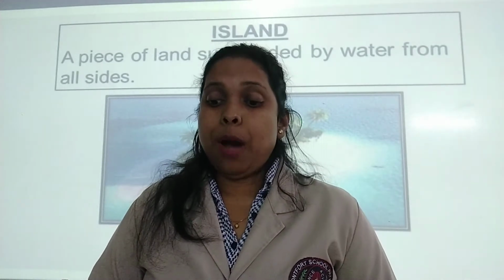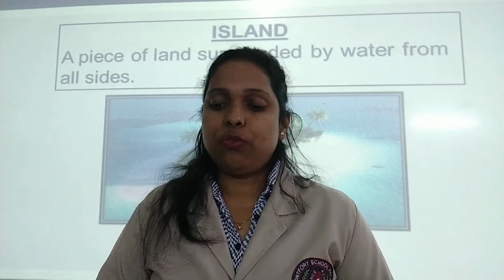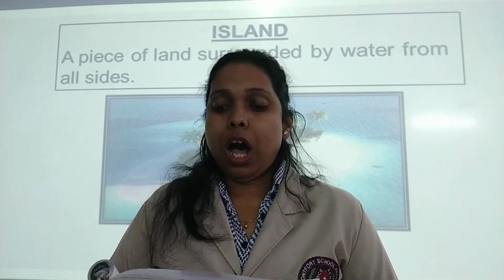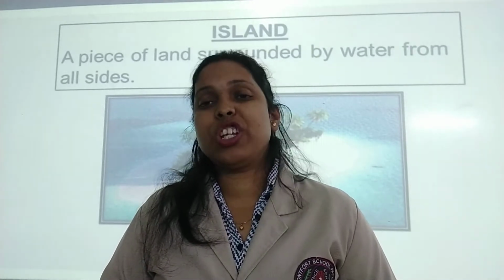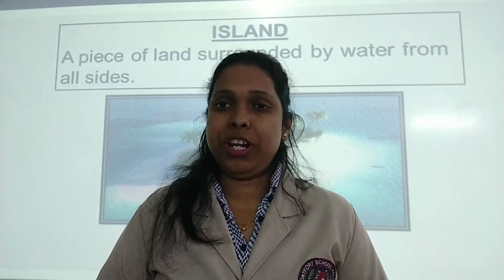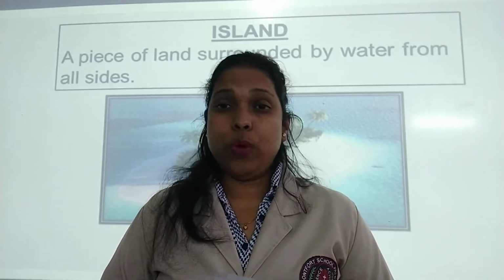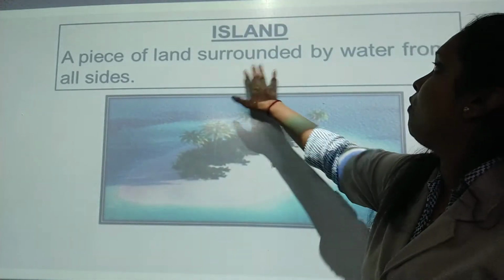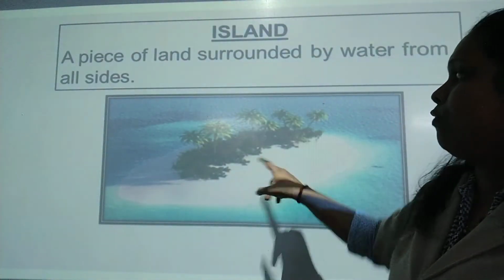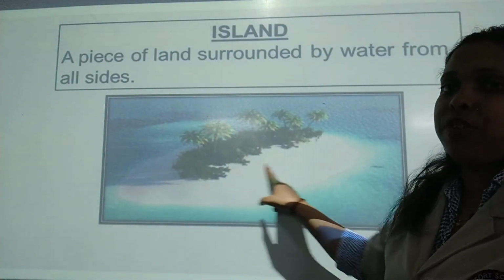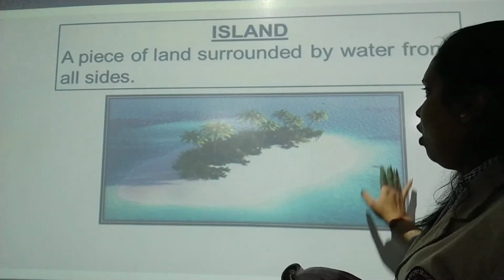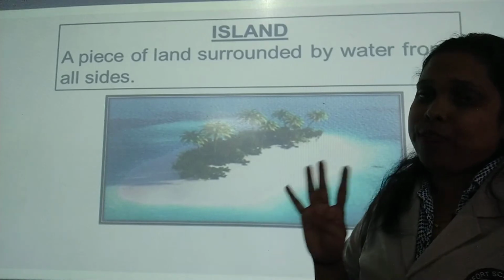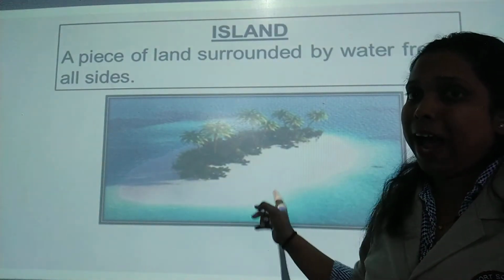Island. A piece of land surrounded with water from all the sides is called an island. Our earth is beautiful. We should keep it clean and green. Now the last line is very important. First let's see what is island. A piece of land surrounded by water from all sides. This is an island, picture of an island, and water is there on all the four sides. All the four sides water will be there in the island.